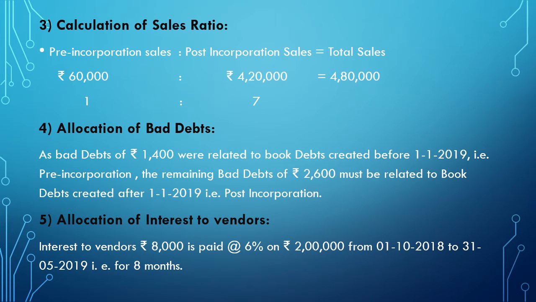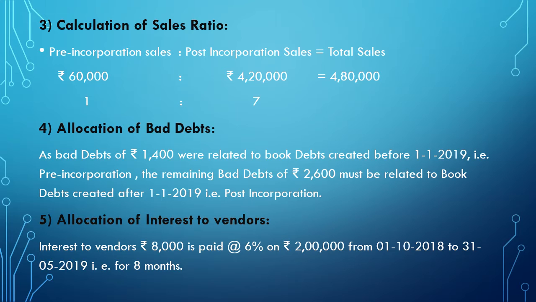After calculating the time ratio, let's calculate the sales ratio. Again, pre-incorporation sales and post-incorporation sales together equal total sales. We are required to bifurcate our sales into the pre-incorporation period and the post-incorporation period. In our example, they have given us total sales of rupees 4,80,000, out of which 4,20,000 is related to the post-incorporation period. Hence, rupees 60,000 is our pre-incorporation sales. And the ratio, if we calculate, comes as 1:7.